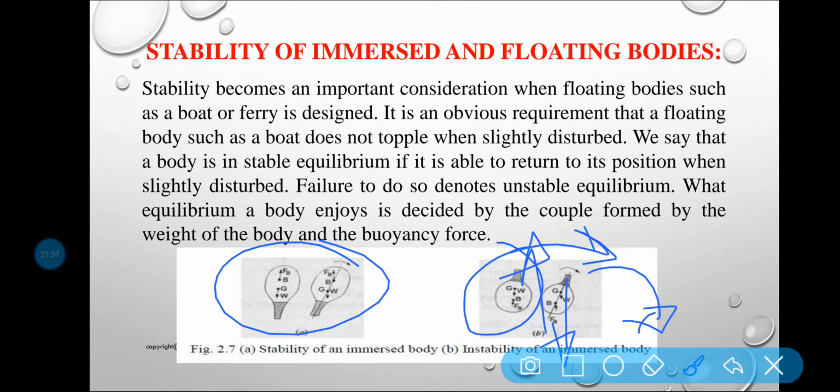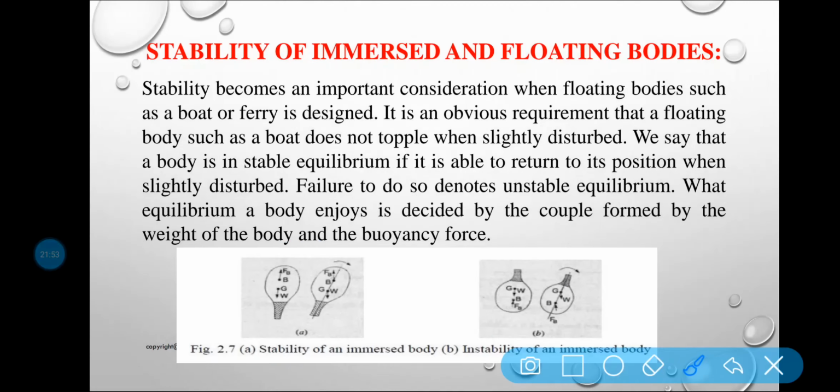So this is the condition of instability. The body will rotate, or flip, or be inverted. Okay, so this is the example.